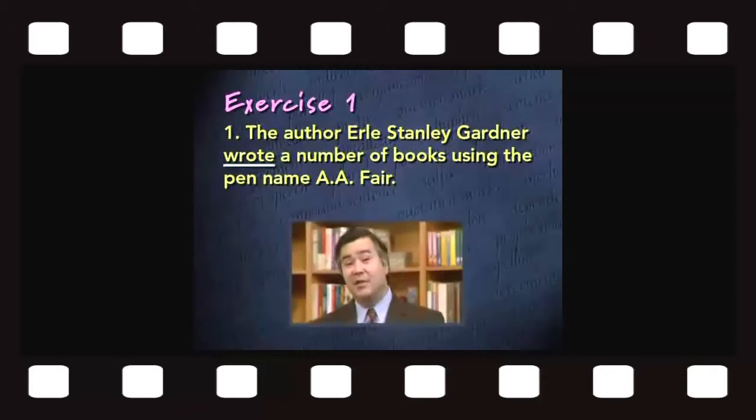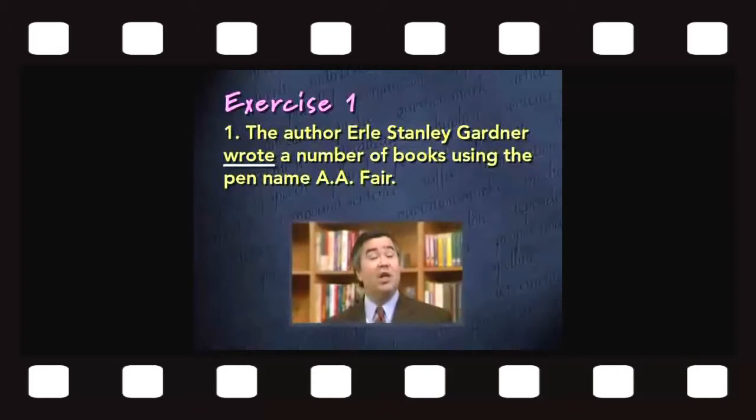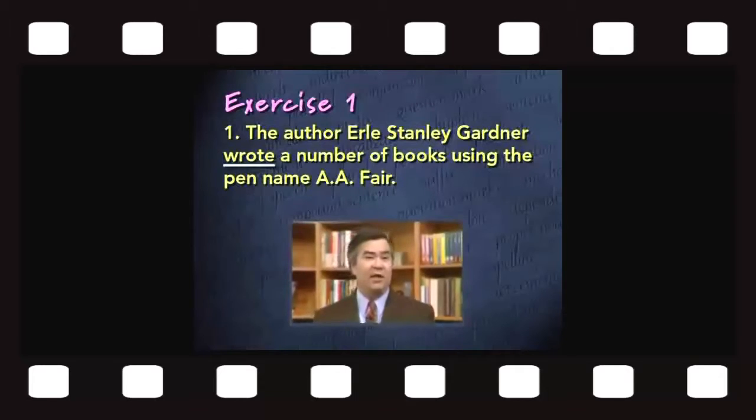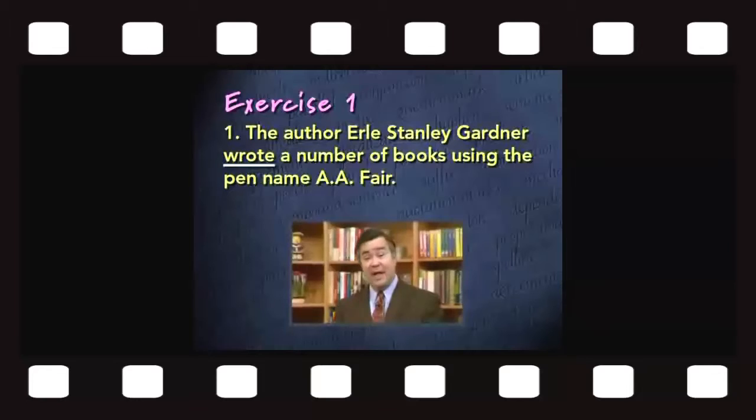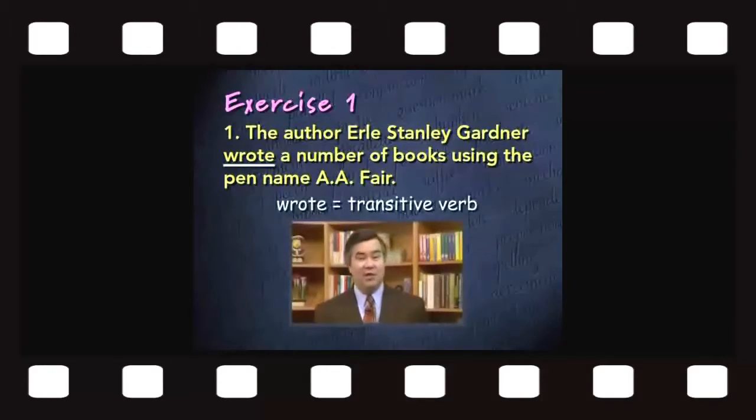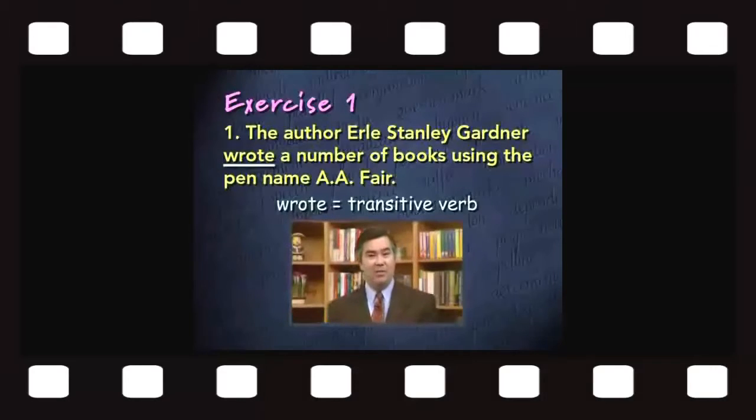That is, does the sentence tell us something that Earl Stanley Gardner wrote? The answer is yes. There is something that receives the action of the verb in this sentence. It's the word number. Or to give the entire phrase, it's a number of books. That's what he wrote. He wrote a number of books. And therefore, there is an object that's receiving the action of the verb. The verb wrote, its action flows through to a number of books. Therefore, wrote is being used as a transitive verb. Because remember, only a transitive verb has an object which follows it, which receives the action of the verb.